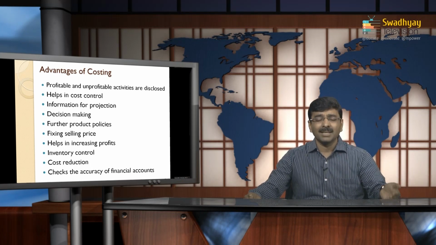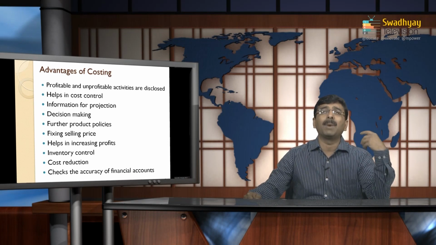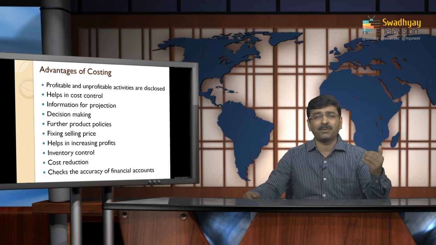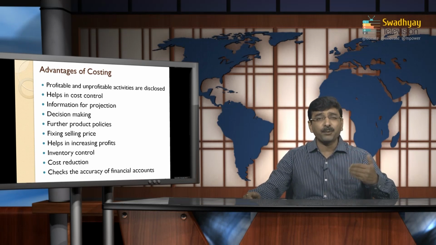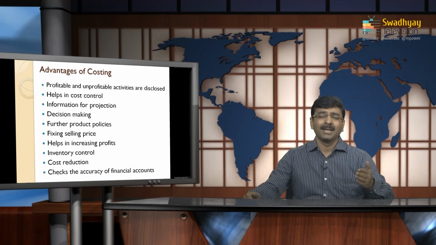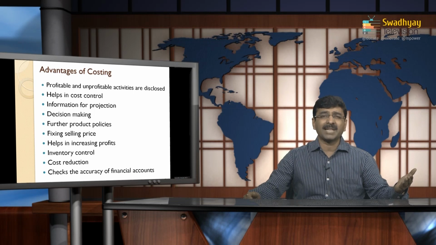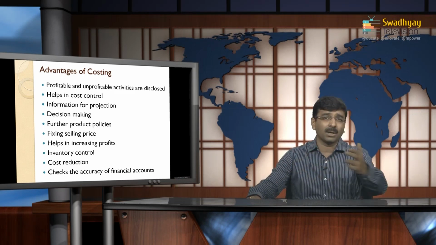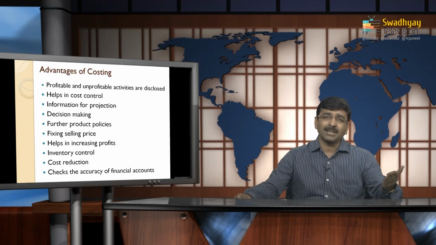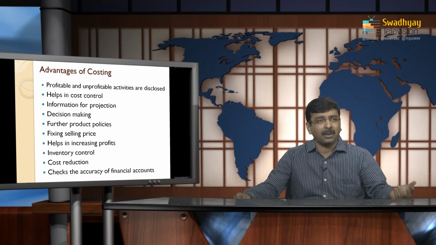So in that regard, for the further product policy, the company will try to find out the market evaluations, as well as what requirement has been raised from the market, and according to that they can work out how much more cost would be incurred if the product line is changed, or if you are going to adopt a new product. So in such a way, the cost accounting system would be helpful for a further product policy also.